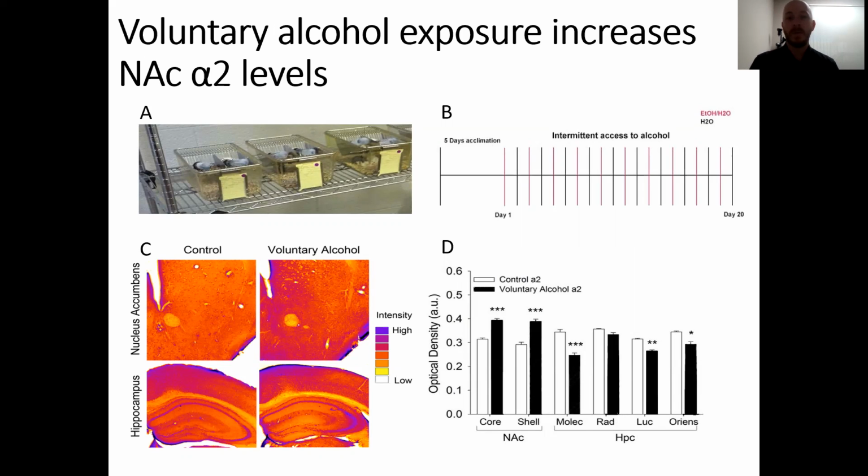We used, firstly, what's called the 2-bottle choice intermittent access protocol. So we use mice in our lab, and in this design, they're in a cage here, like you can see in A, where they have a choice between 2 bottles. They have either water or alcohol. And this is voluntary access, which is more valid and more like human consumption would be if we were to just inject that and see how things change.